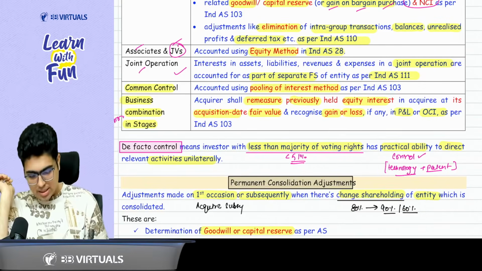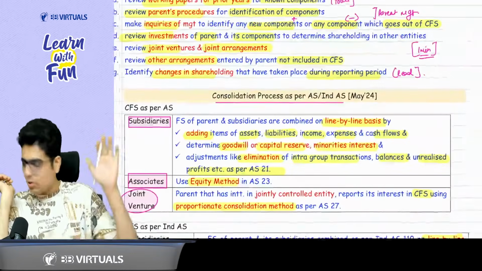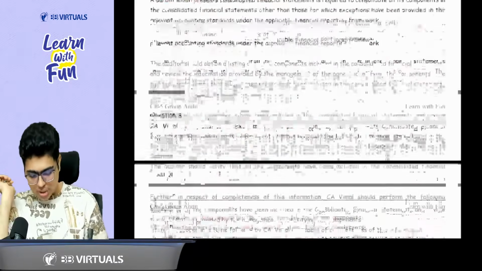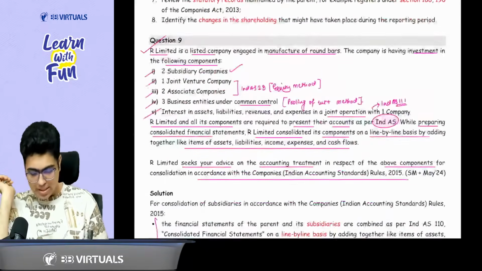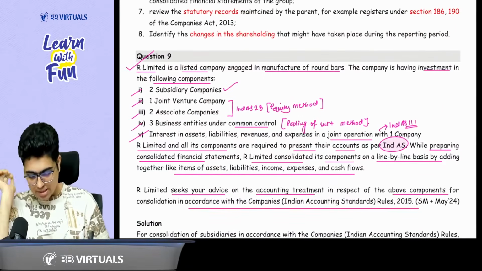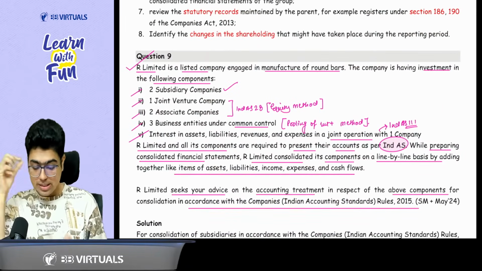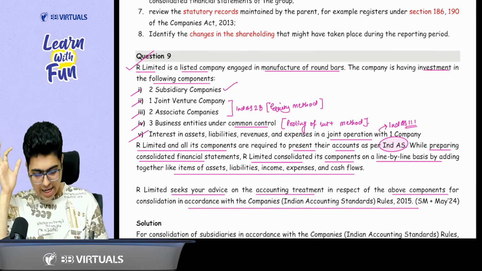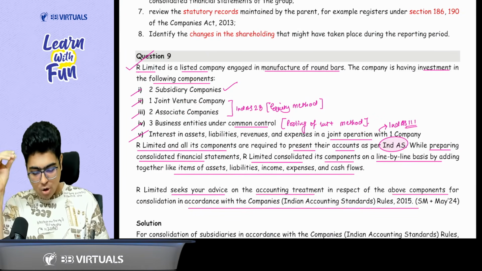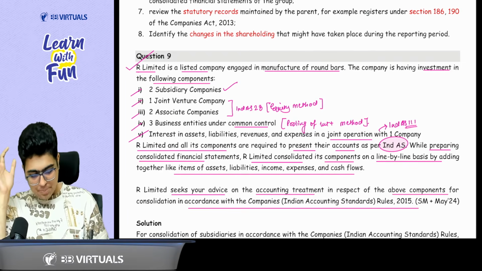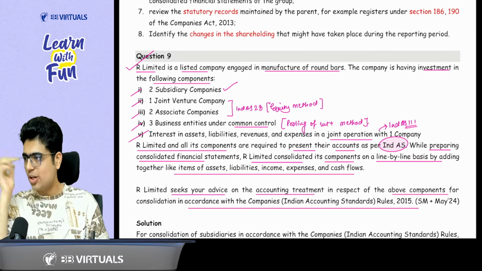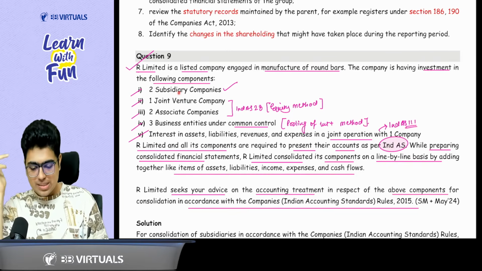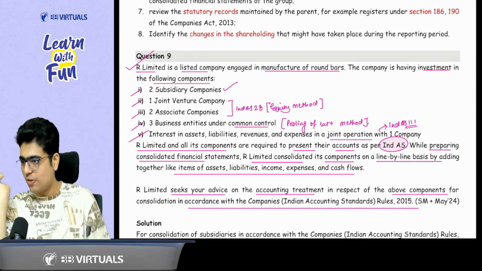Now on this part, consolidation process, I think we did a question. Question number 9. What happened in question number 9? Question number 9 mein, there were so many components: subsidiary, joint venture, associate, common control, and joint operation. For all the components, they applied line by line basis of accounting. So they started adding the items on line by line basis. So line by line basis is applicable for subsidiary, not for others.